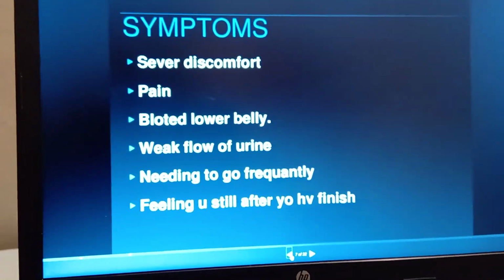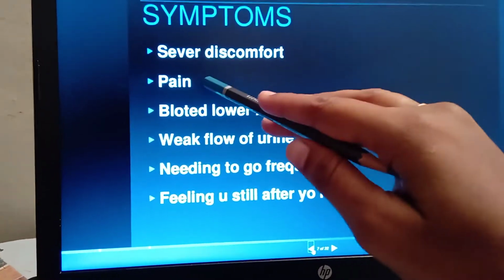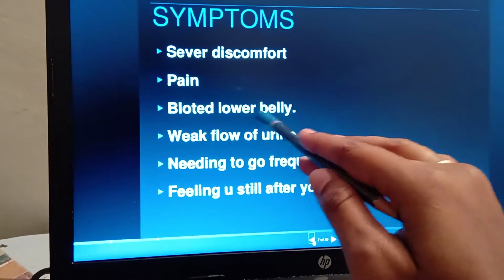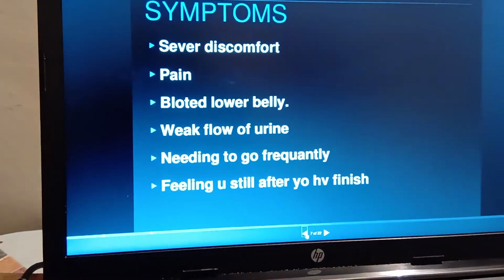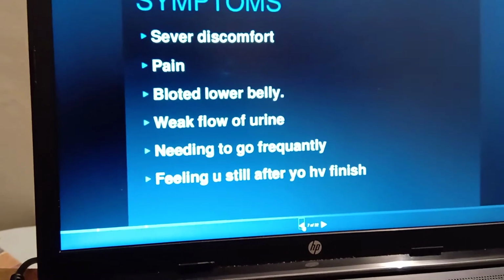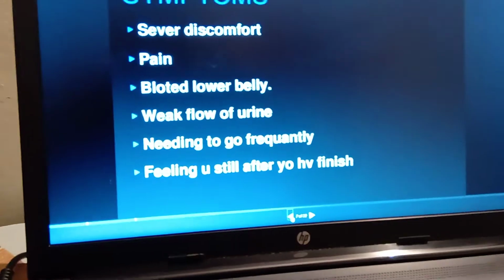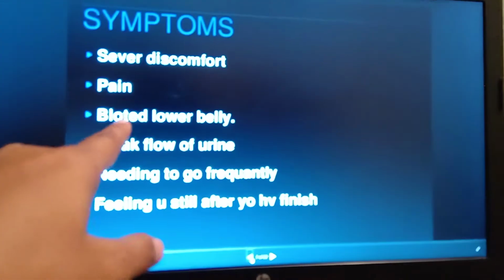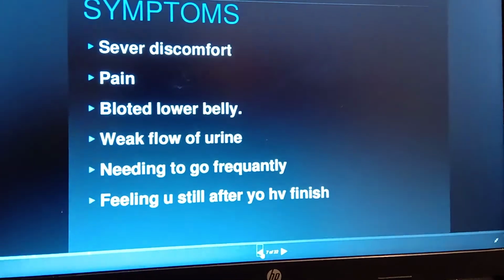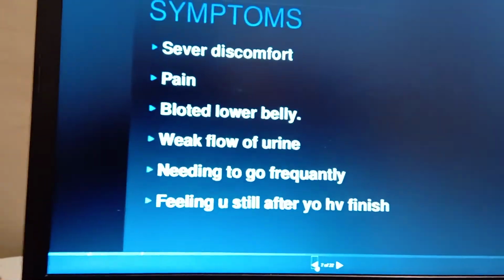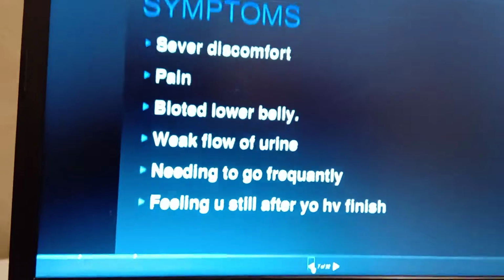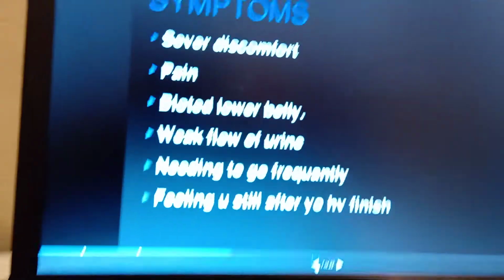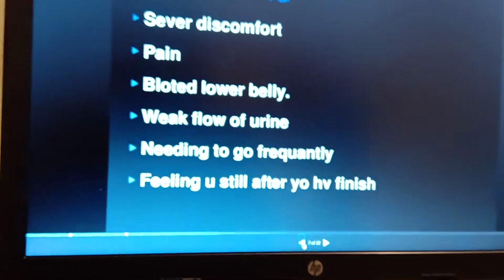So what are the symptoms? Severe discomfort will be there, and as I already explained, the pain in the lower abdomen is more, and a bloated lower belly. Whenever you want to urinate, if you are stopping that urine, you will feel that the full belly is filled, and that is called bloating. And weak flow of urine will be there, and needing to go frequently. If any urine is there in the bladder you will feel it, and you have to urinate frequently, that is common.